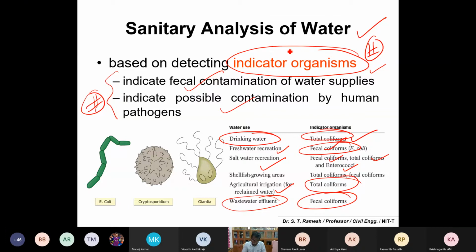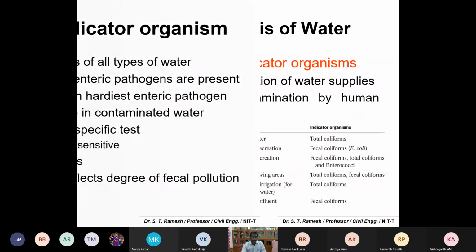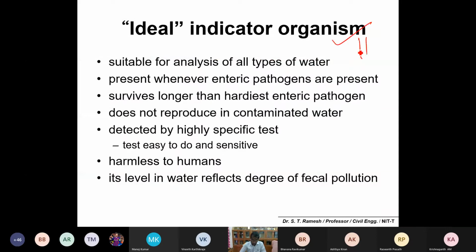These coliforms are indicator organisms. Why indicator organisms? This is important for the examination. Indicator organisms are suitable for analysis of all types of water. They are present whenever enteric pathogens are present. A very important property is that they survive longer than the enteric pathogens and remain in the water for a long period.